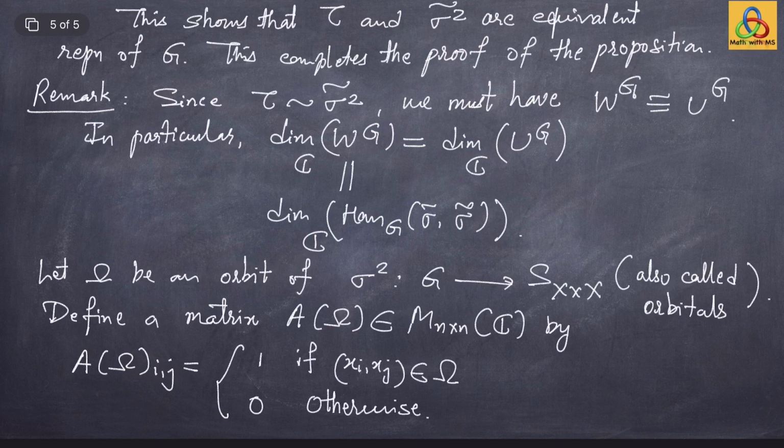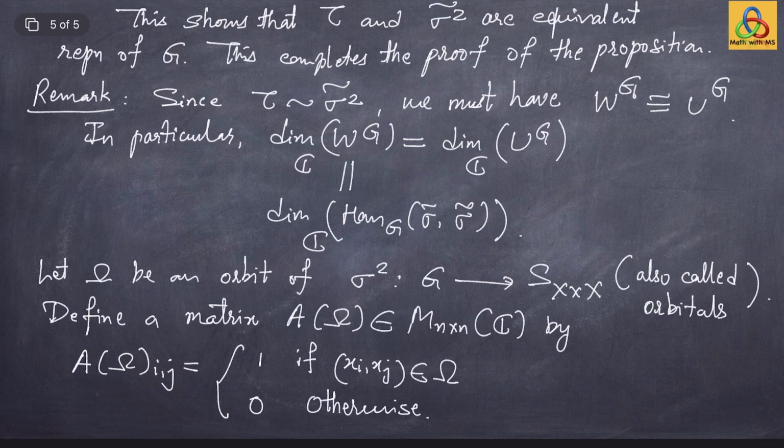Notice that we have written here that the fixed point space W superscript G is isomorphic to the fixed point space U superscript G, and U is the underlying representation space of the permutation representation sigma 2 from G to S of x cross x. Therefore, a basis for U^G is given by the orbits.